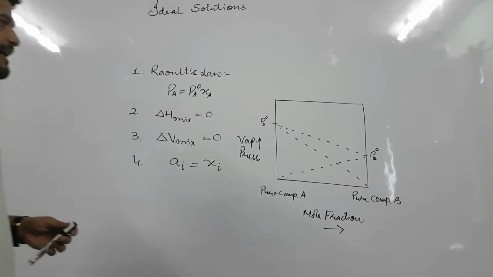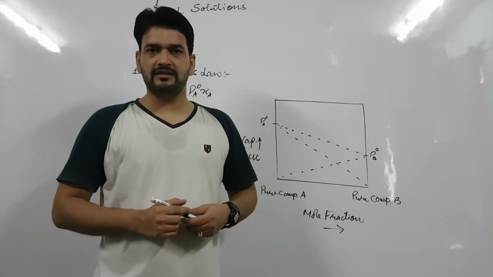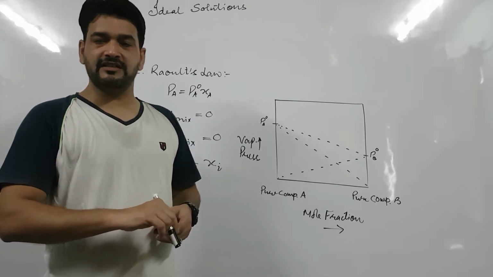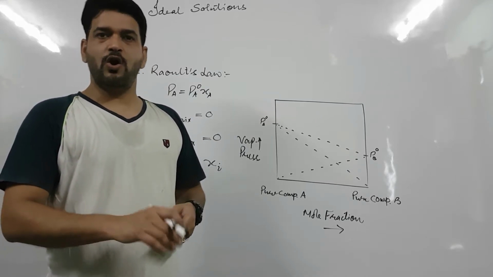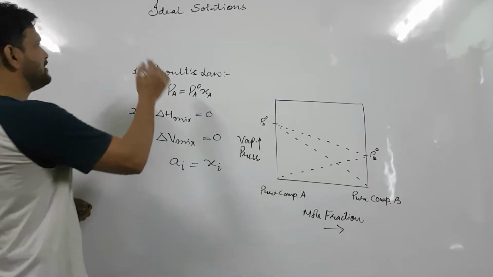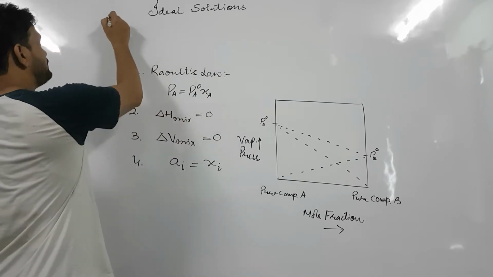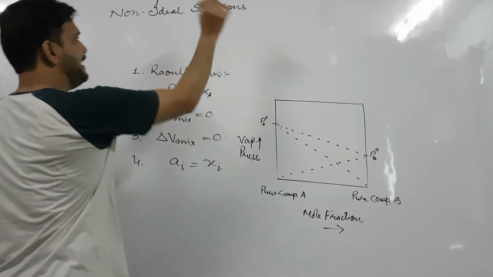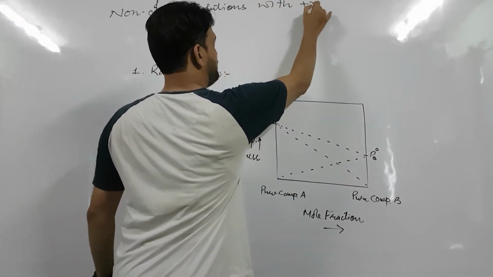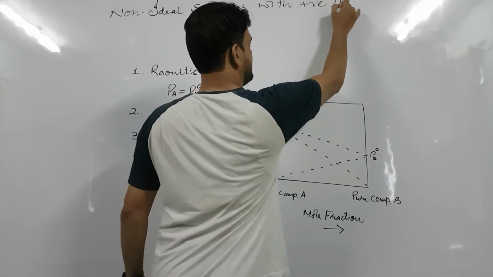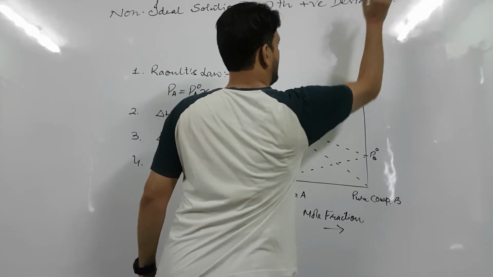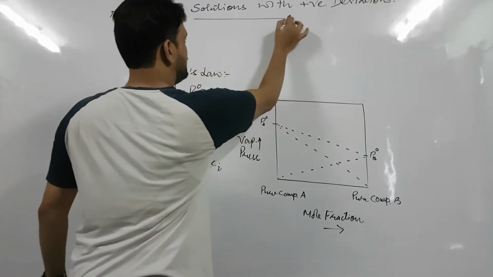Now, if we discuss the non-ideal solutions, the non-ideal solutions show either positive deviations from the ideal behavior or negative deviations from the ideal behavior. So let us discuss first of all non-ideal solutions with positive deviations.